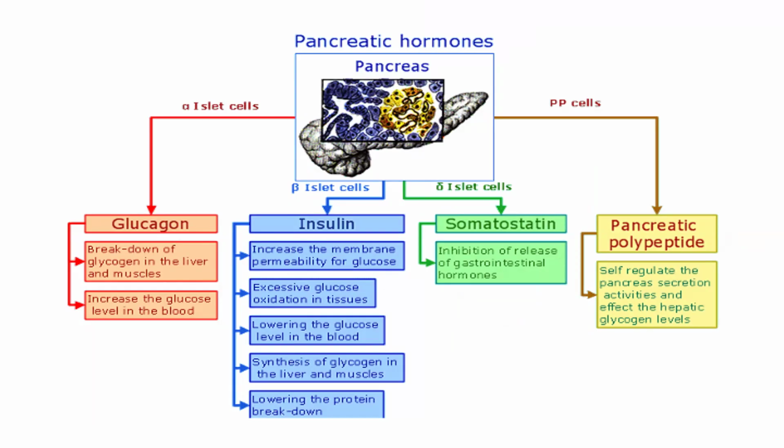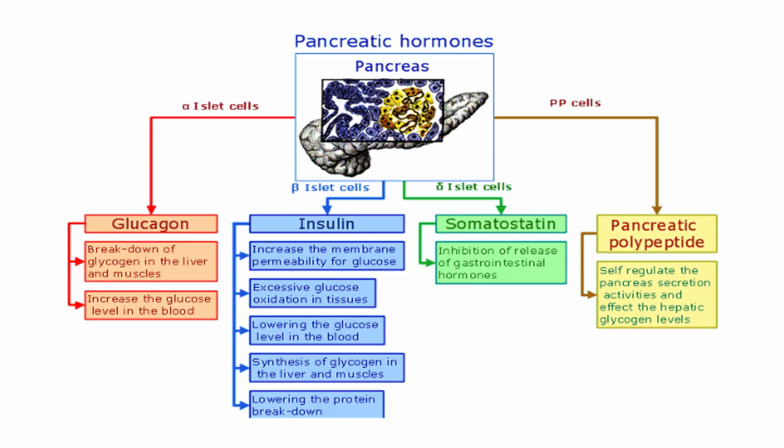So the beta cells of the pancreas secrete insulin, which increases membrane permeability. The membrane should be permeable for glucose. The amount of glucose oxidation in tissue increases, and afterward it is transported to the different body parts through blood vessels, and in turn it lowers the blood glucose level. Then extra glucose is stored in the liver and muscle in the form of glycogen. It also helps in lowering protein breakdown.